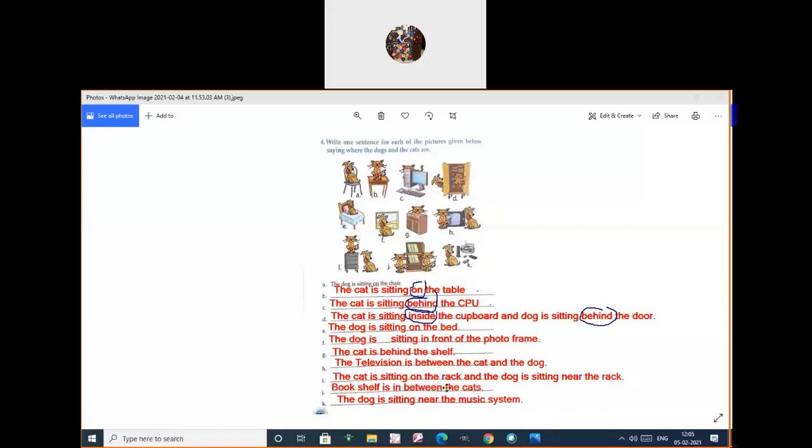I1, on as well as near. On as well as near. J1, the bookshelf is where? In or between. Which one is the correct one? Between. Yes, the dog is sitting near.